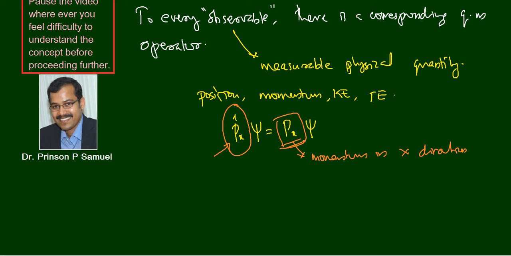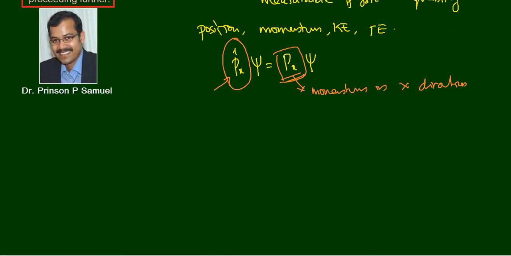And if you want to measure the total energy of the system, then we can set up an equation like h cap psi is equal to E psi, where E is the total energy of the system.